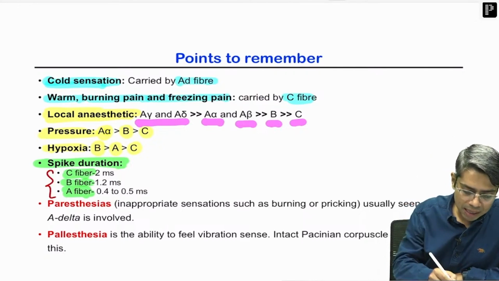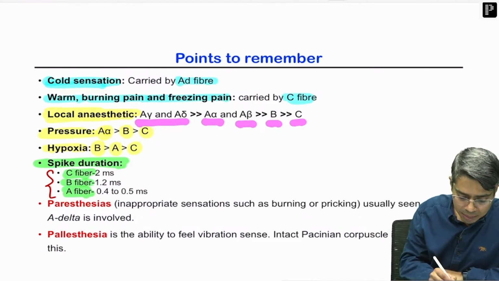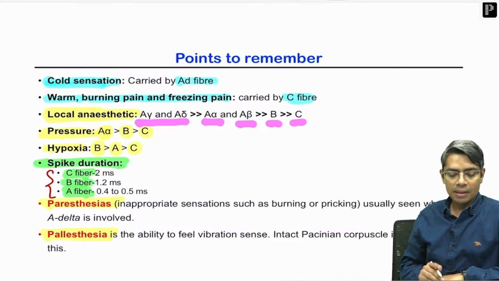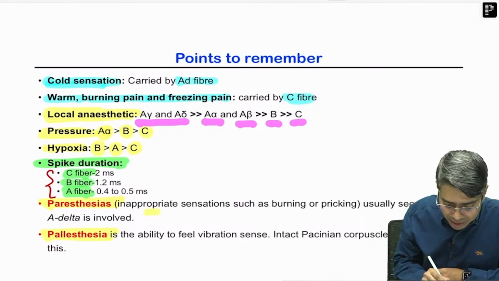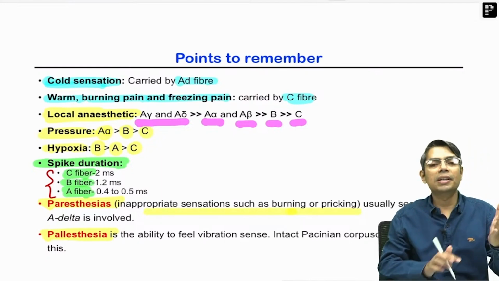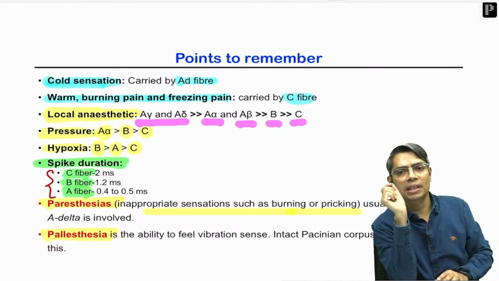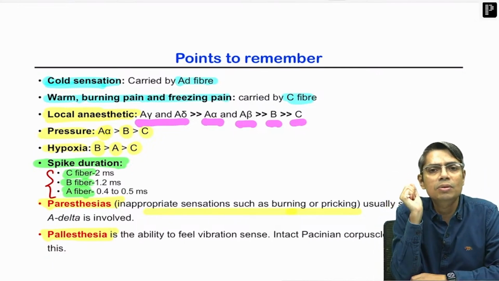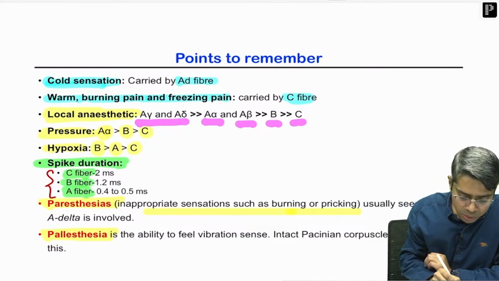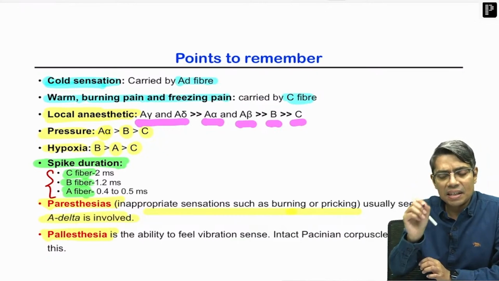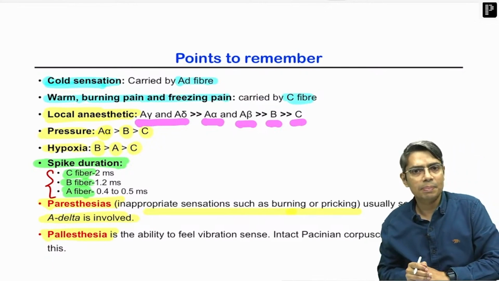Now two words I have written here, one is paresthesia and one is pallesthesia. Paresthesia is the inappropriate sensation such as burning and pricking. Sometimes in the hand, or in the foot, some needling kind of sensation, some burning kind of sensation happens, that is known as paresthesia, and it is due to which kind of fiber affection? A delta fiber affection. Paining, needling type of sensation, that is paresthesia.